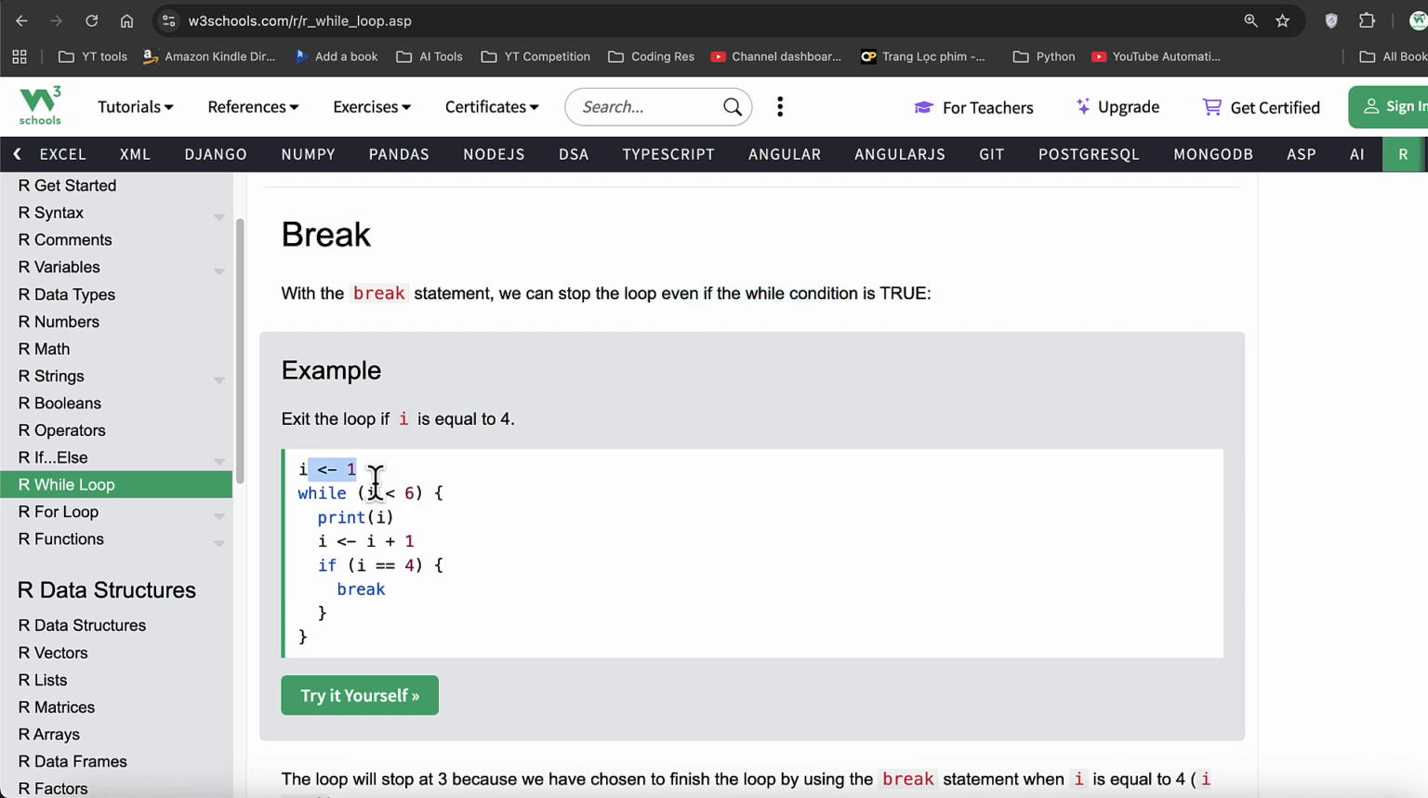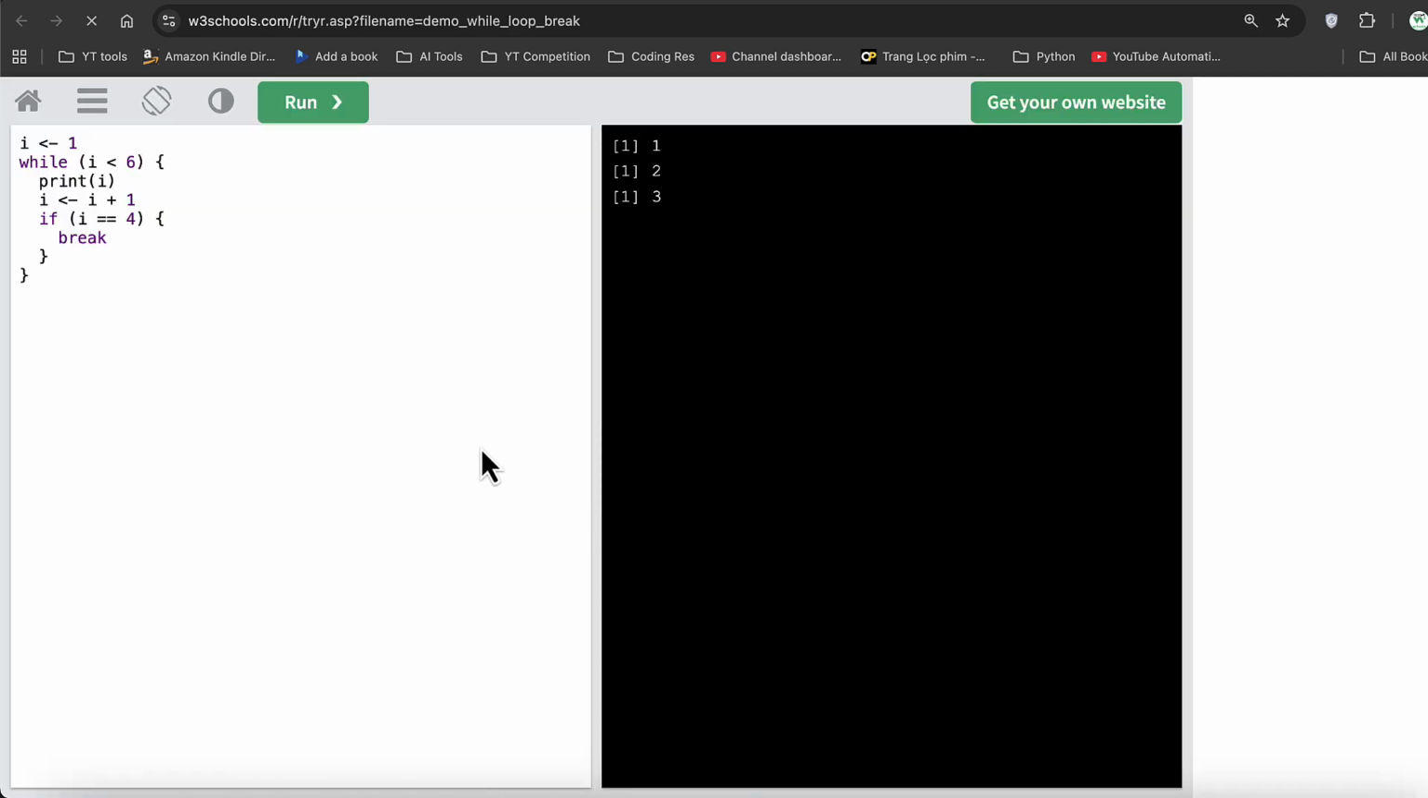So if I have I is 1, I is less than 6, print the value of I, do the increment. Now check if the I is 4, break. So if the condition is satisfied, just do the break. What break will do, it will stop the execution flow. So if you execute the code, you would see that the value only prints up till 1, 2, 3. As soon as the value reaches 4, it breaks and the execution stops. Even though 4 less than 6 is true, because we have used the break statement, the loop breaks here.